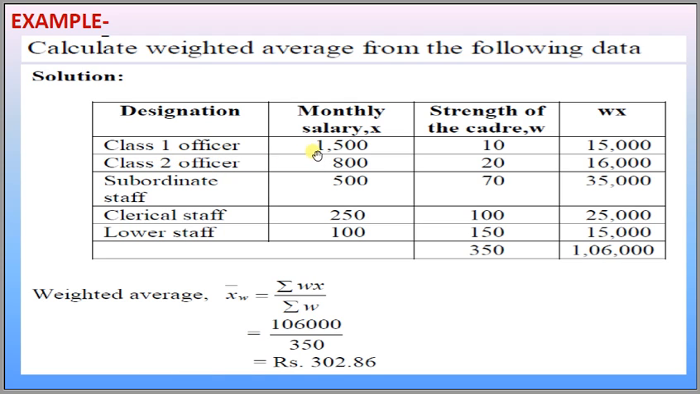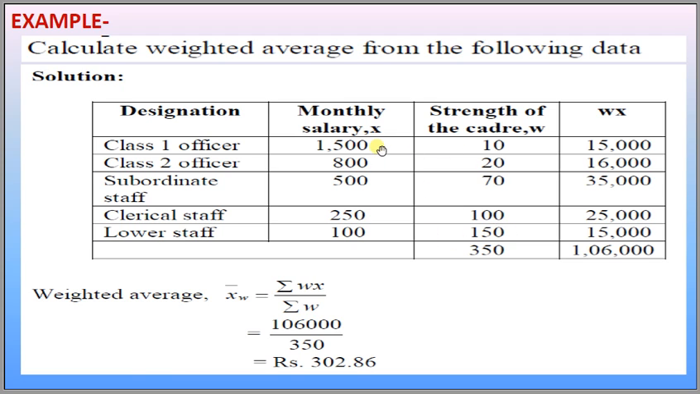Class 1 officers' monthly salary is 1500 and the cadre weight is 10. Class 2 officers, 800 and cadre weight is 20. Subordinates, 500 rupees and cadre weight is 70. Clerical staff, 250 and their cadre weight is 100. Lower staff having monthly salary 100 rupees and cadre weight is 150.